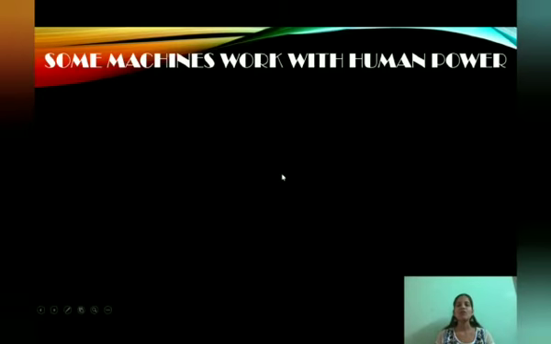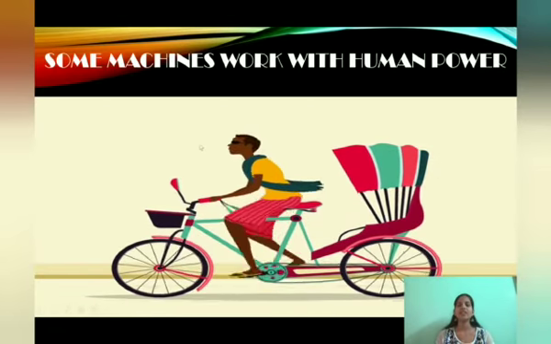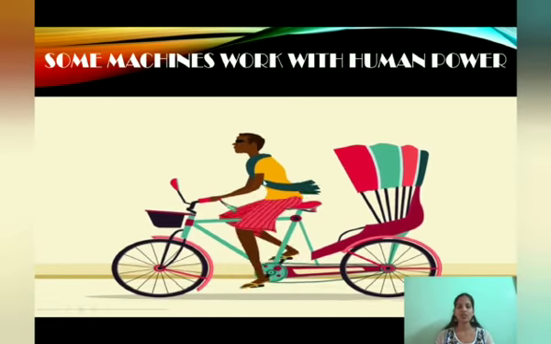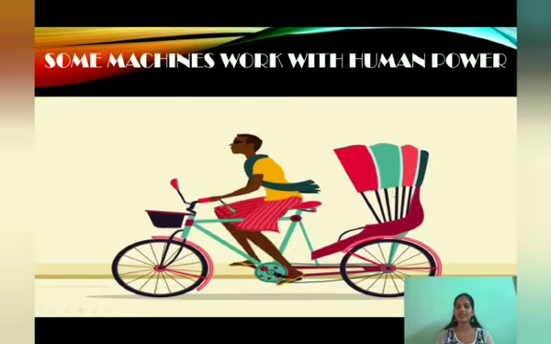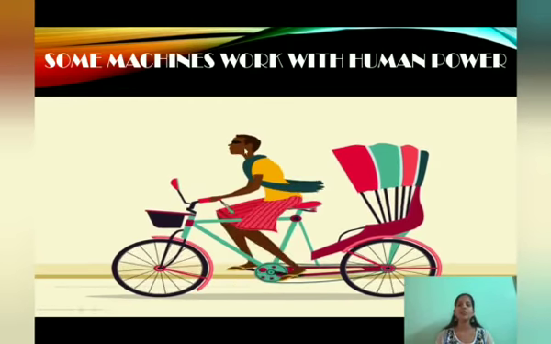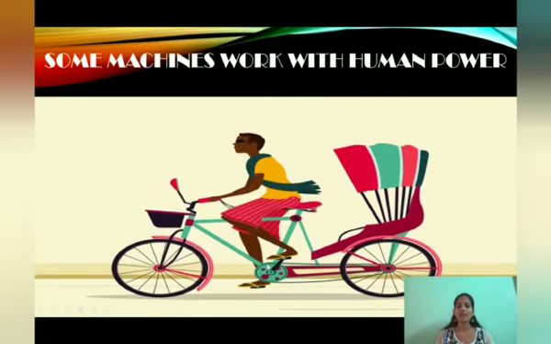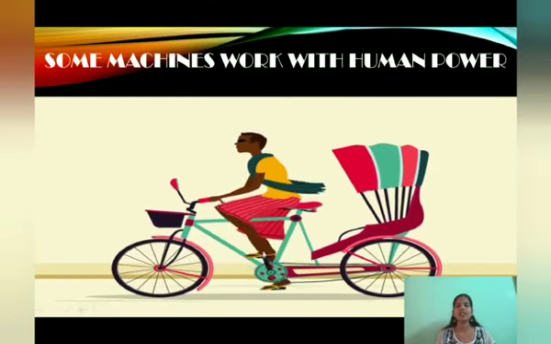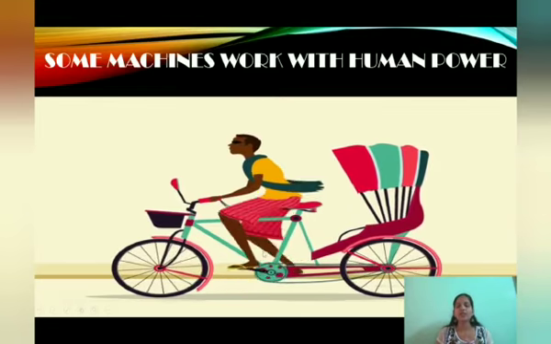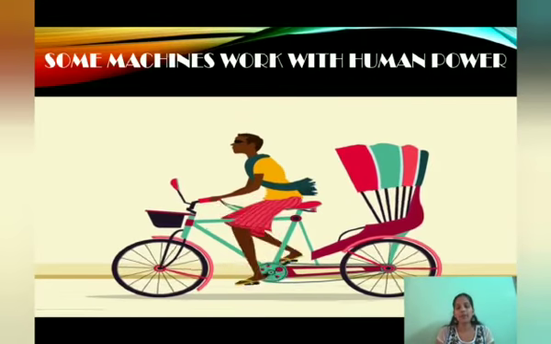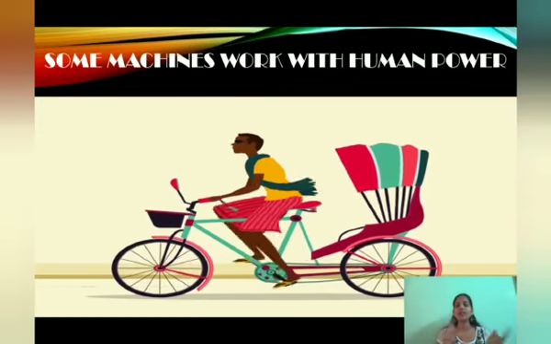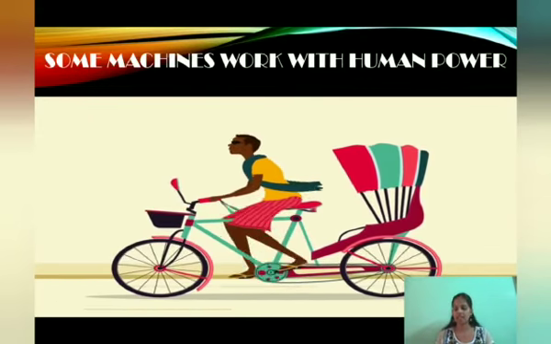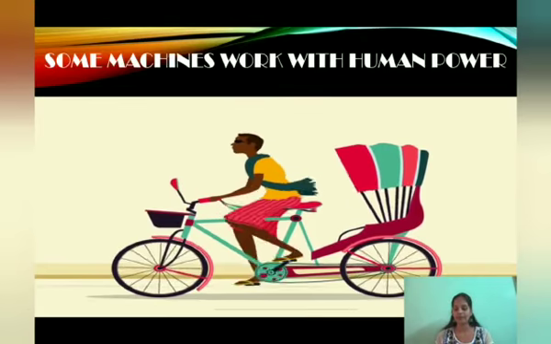Next, some machines work with human power. What is this human power? So children, can you look at this picture? What is this man doing? He is pedaling the rickshaw. This is called a rickshaw. How is he moving the rickshaw? By pedaling. Means he is putting his energy. That is called human power. He is putting his energy and pedaling the rickshaw. Then only the rickshaw will move. So here he is using his human power.